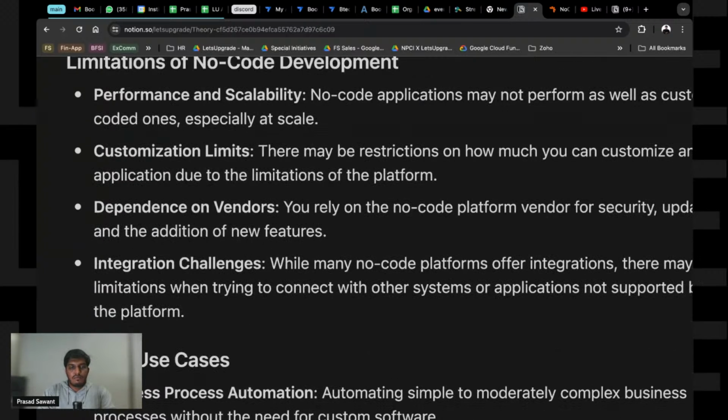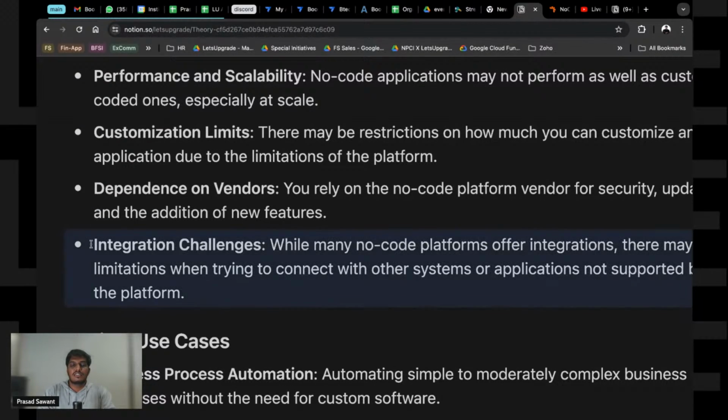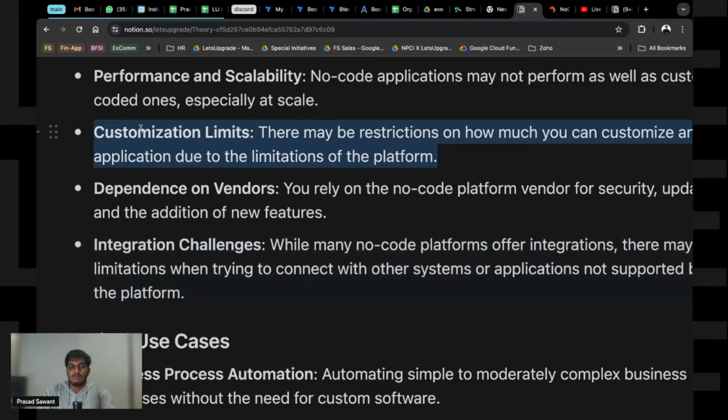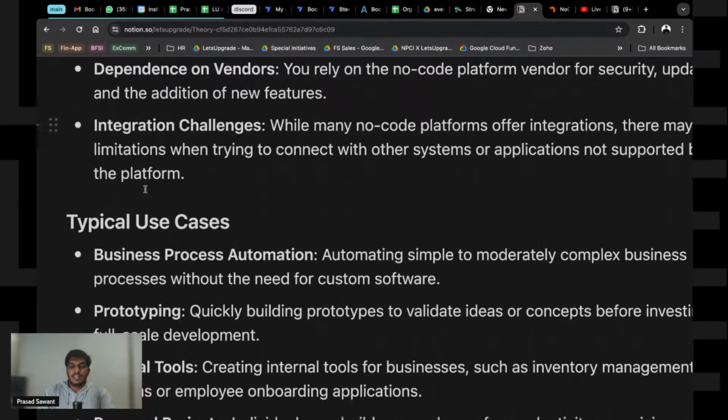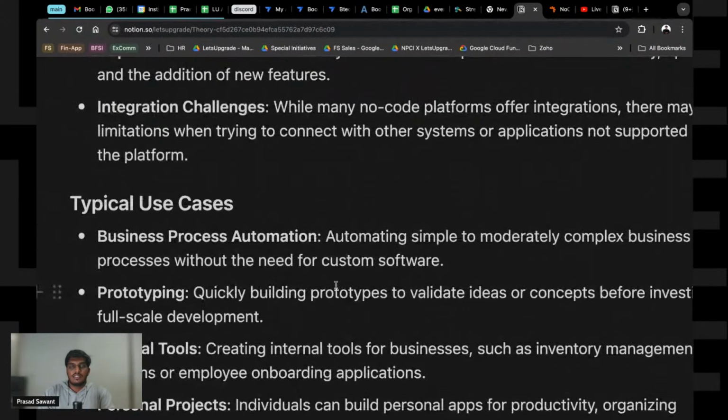And one major challenge is integrations, right? Since, as I mentioned earlier, those are pre-written blocks of code, or some drag and drop element that does a predefined thing, they have predefined integrations as well. So you cannot integrate any and everything that you want to integrate in your apps, and that is where you might face some integration challenge. And with that, of course, there are customization limits. You cannot customize the app the way you want, which is possible when you're writing each and every single line of code yourself.